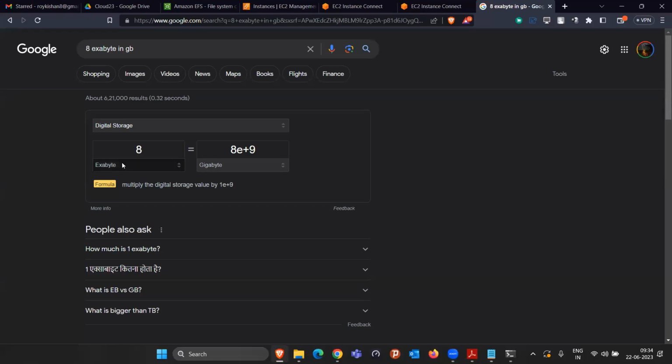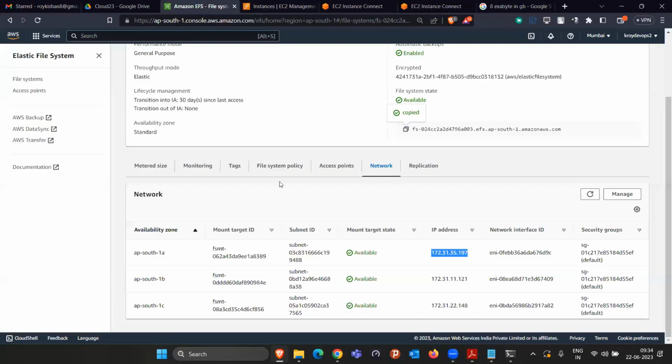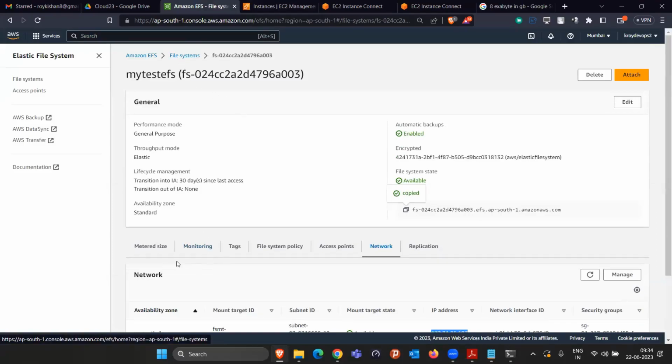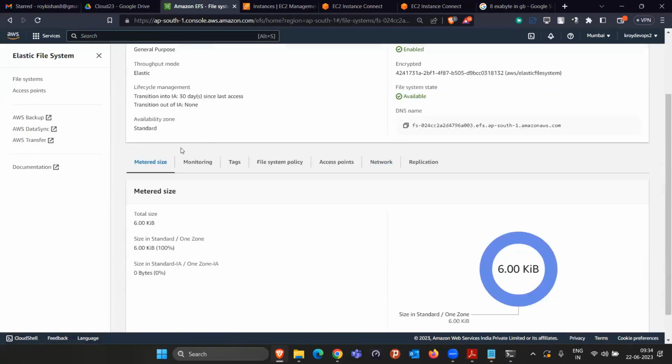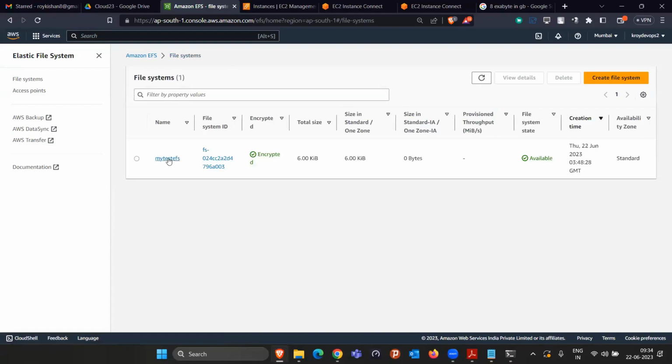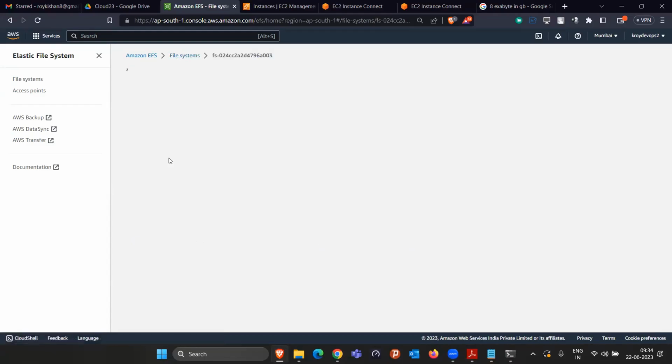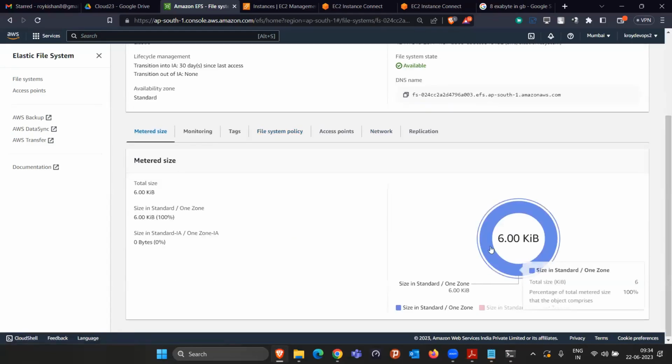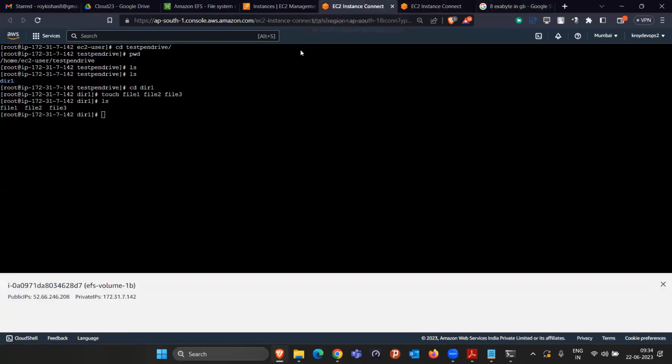But AWS is not going to charge you for the entire 8 exabyte storage. AWS charges for how much storage you are going to use. Okay, like currently your metered size, it is just a billed metered size here. Okay, if I refresh this, let me check whether it increased or not. Currently it is 6 KB only. Let me just put some data here.